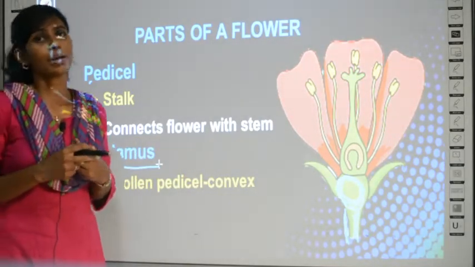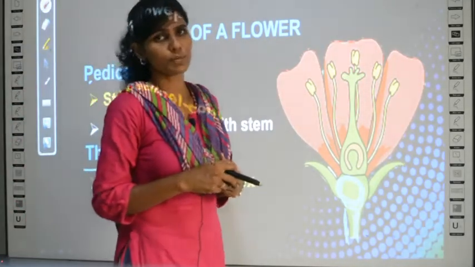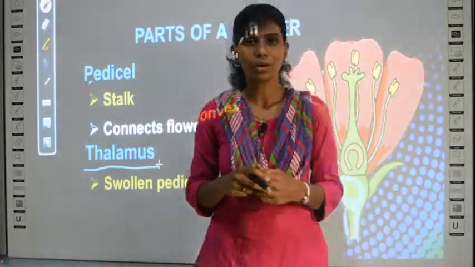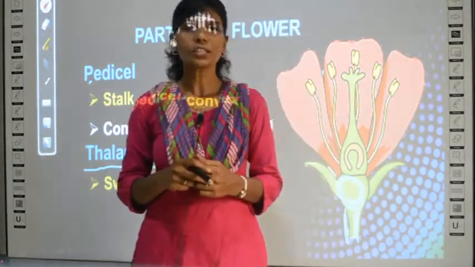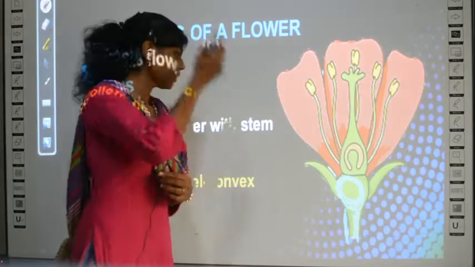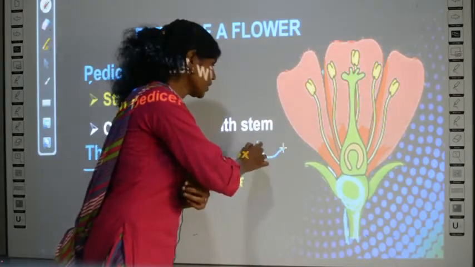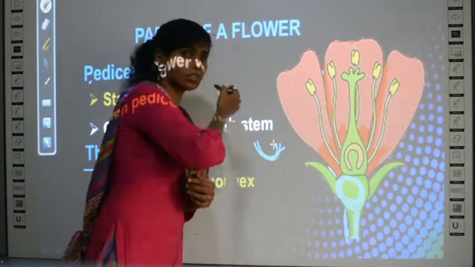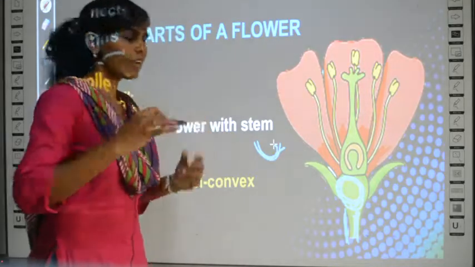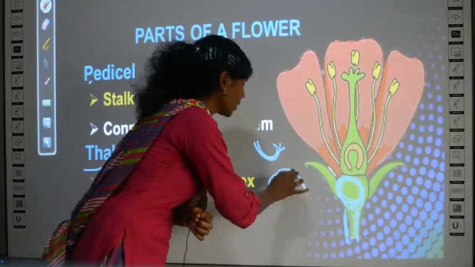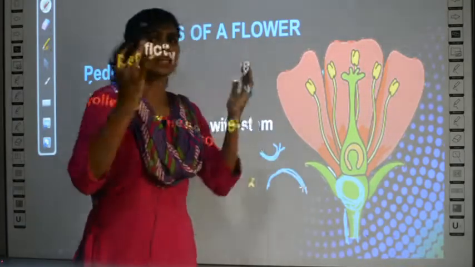What is concave and convex? In physics you must be studying about concave and convex mirrors, right? Concave is something which is hollow. If this structure is there, it is called concave. Convex means it will be this way, a bulky region.